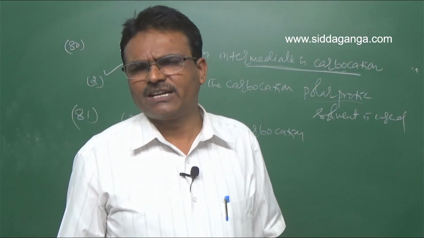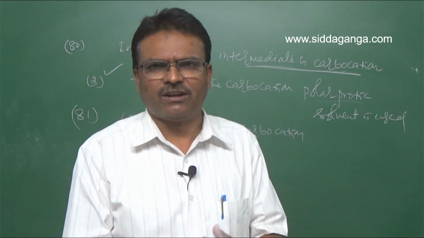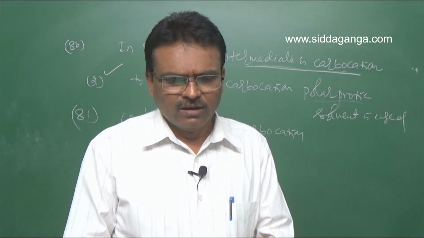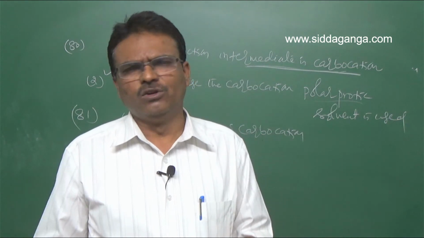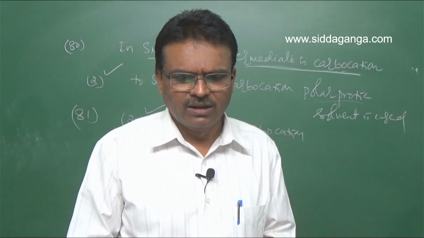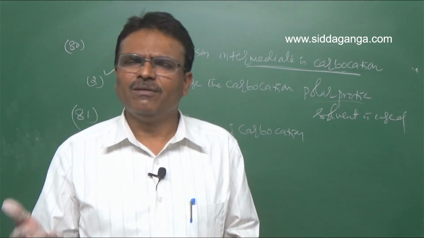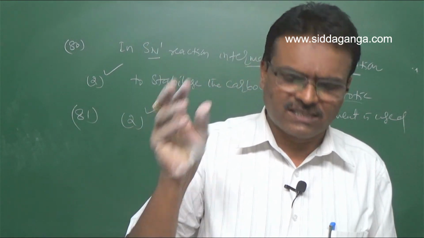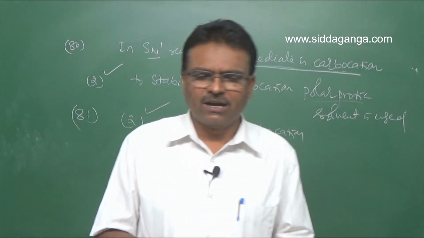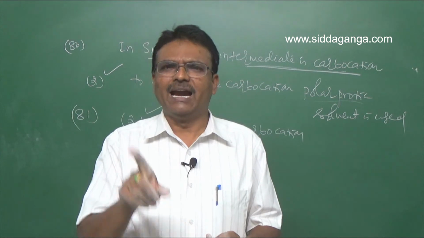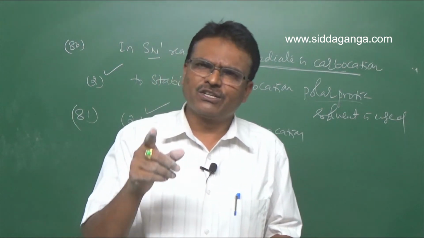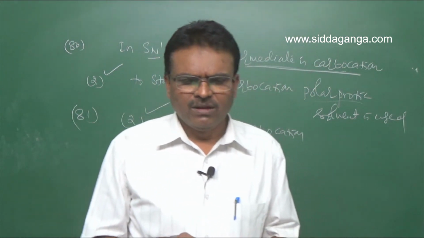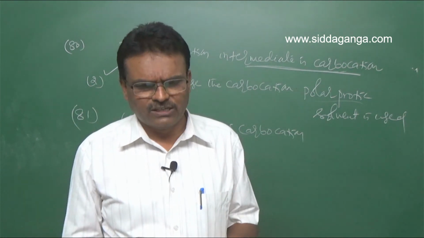So SN1 reaction involves both inversion and retention. Non-polar solvent is wrong, polar solvent is required. It is not elimination, it is a nucleophilic substitution. Note, SN1 mechanism involves inversion and retention. Formation of carbocation, right. Non-polar solvent wrong, polar solvent is used.